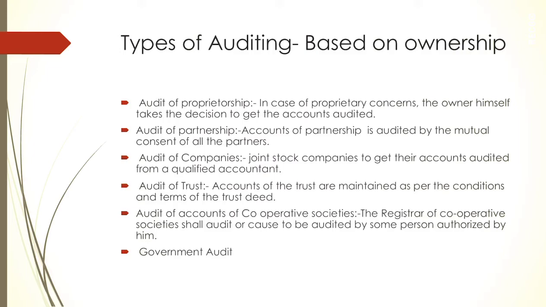Now we will understand how auditing takes place for the accounts of these cooperative societies. See, cooperative societies, as I have told you, are established under the Cooperative Societies Act 1912. So it contains various provisions for the regulation and working of these societies. Some of the states have adopted it without any change, while other states have brought certain changes to it. So it depends on that particular state.